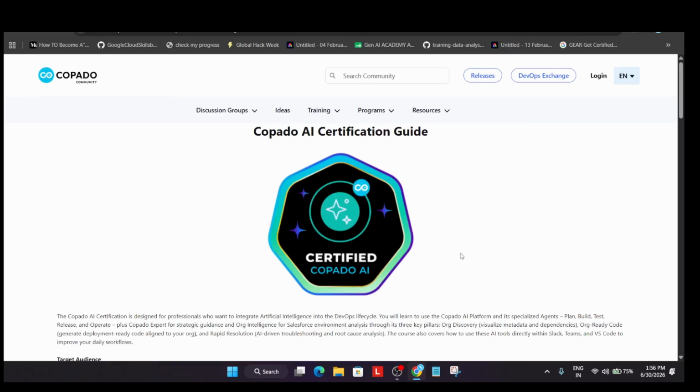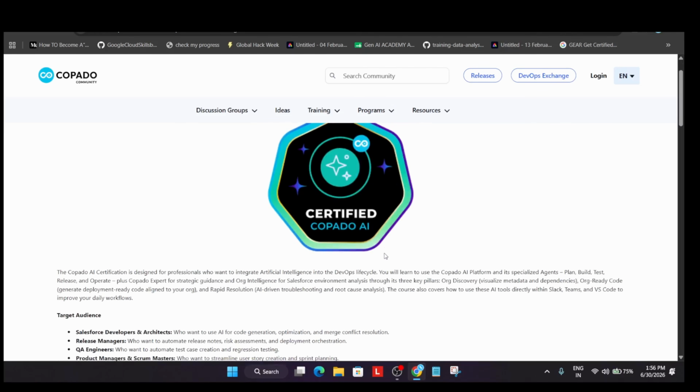The certification name is Copado AI. Now it is a completely free of cost certification. How we have to apply, how to get the resource module, all things we are covering.